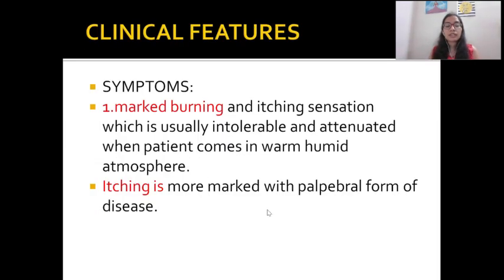After that, what are its clinical features? How does the patient present to us? Clinical features basically deal with 2 things: symptoms and signs. What are its symptoms? What does the patient complain of when he comes to us? There will be marked burning and itching sensation, which is usually intolerable and aggravated when the patient comes in a warm humid atmosphere. I told you it is also known as warm weather conjunctivitis.